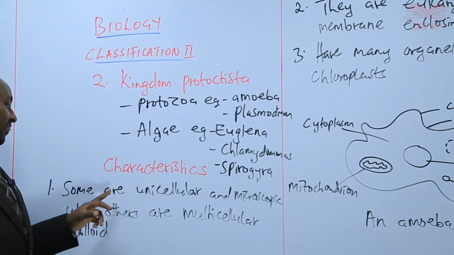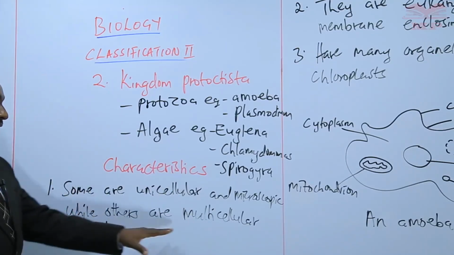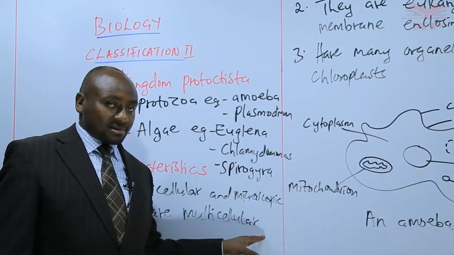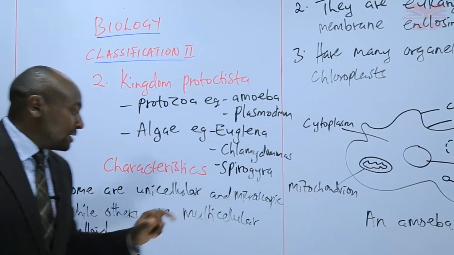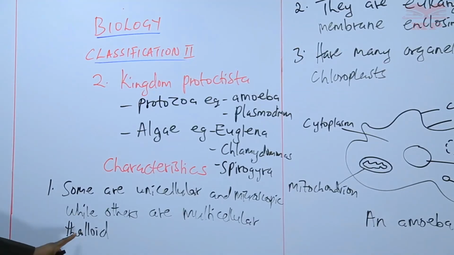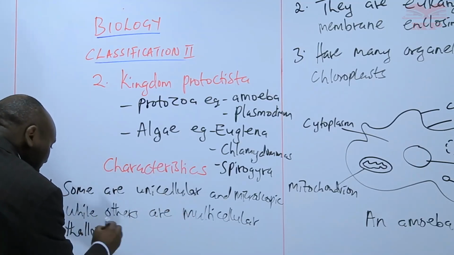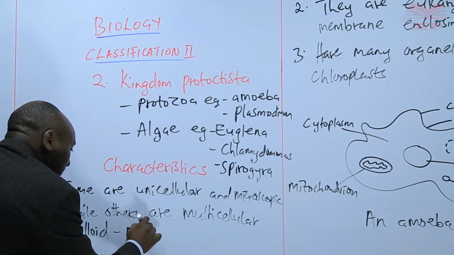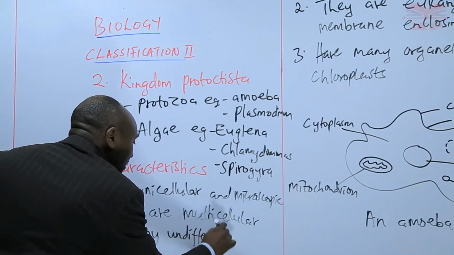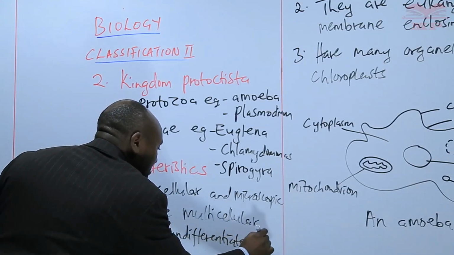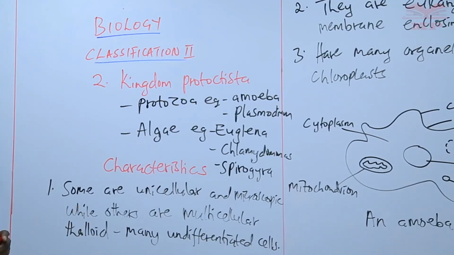Then we've gone to the characteristics of kingdom Protista. One, we have said that some are unicellular, single-celled, while others are multicellular, many cells. When we say multicellular means many cells, thalloid means undifferentiated. So we can add there and say multicellular thalloid means many undifferentiated cells. So that's what it means by multicellular thalloid.